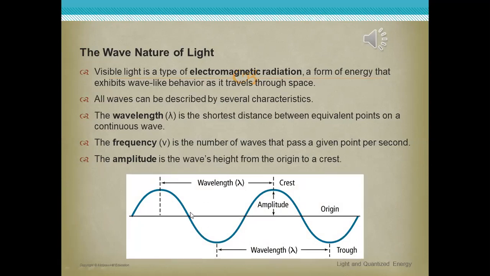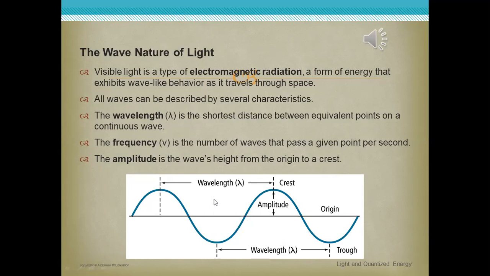This is a drawing that explains the meaning of wavelength, amplitude, and frequency. Wavelength is the shortest distance between equivalent points on a continuous wave. This point is called the crest, but this lower point is called a trough.